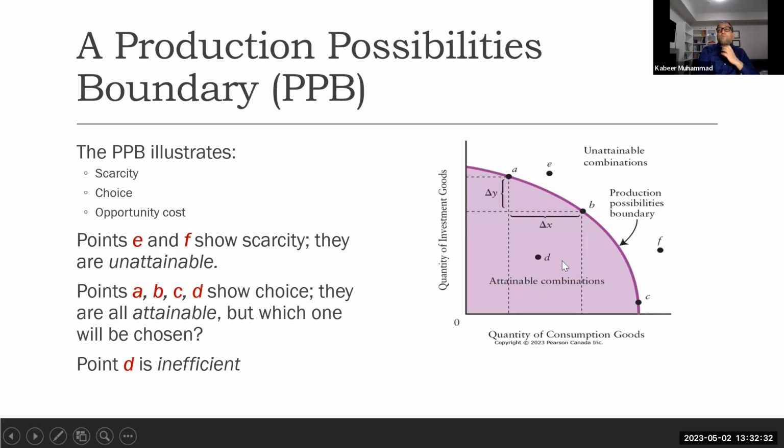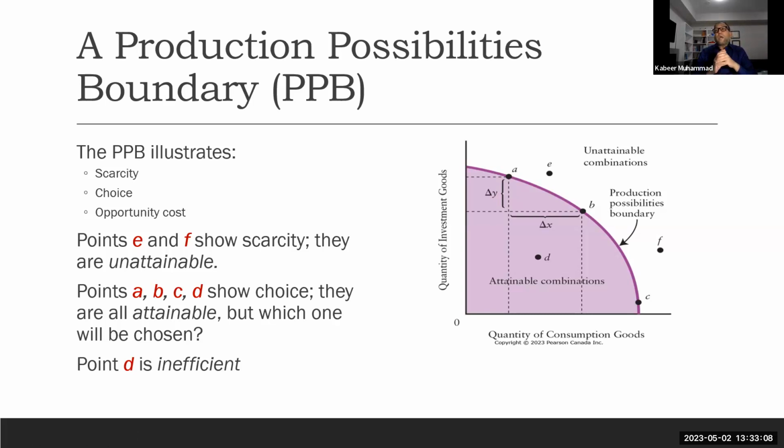Now, why are we saying it's a boundary? Because it's a clear demarcation, a clear distinction, between the combinations which are possible, and that's why we use the word production possibility frontier, and those which are not possible. If you look at this figure, point E reflects a combination of consumption good and investment good which is unattainable; we cannot produce that much of these two goods.